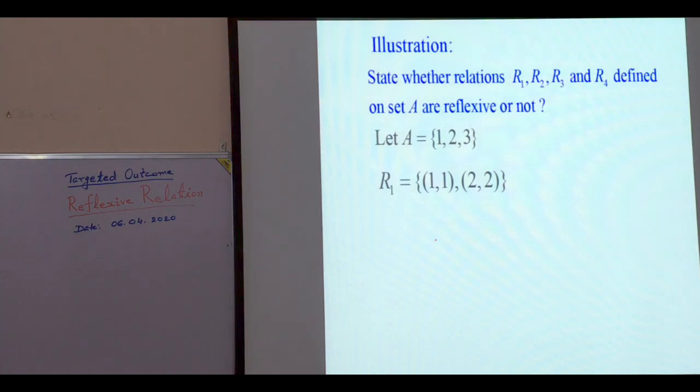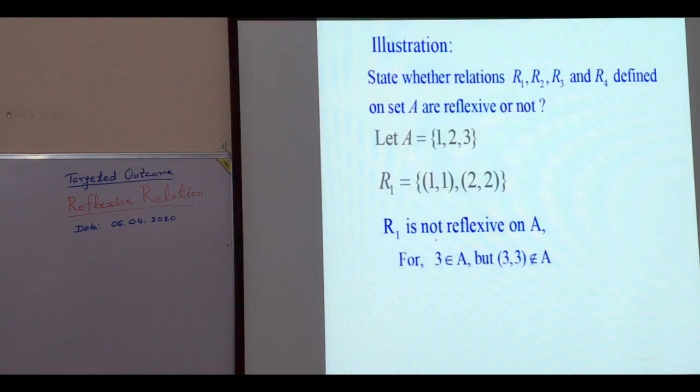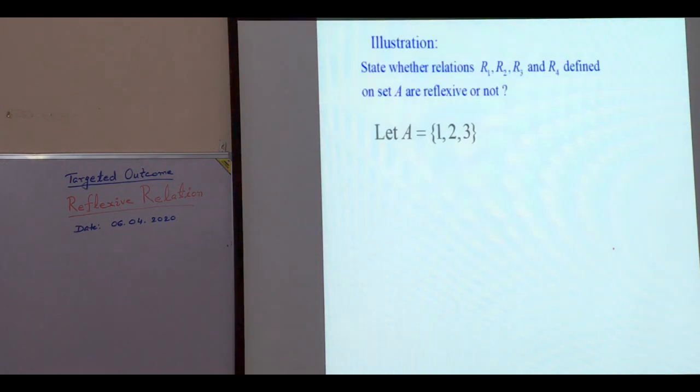Why? Because 3 belongs to A, but 3 is not related with 3. Ordered pair 3, 3 does not belong to R1. So R1 is not reflexive on A. Take R2. R2 is also a relation on the same set A, and the question is whether R2 is reflexive on A or not.